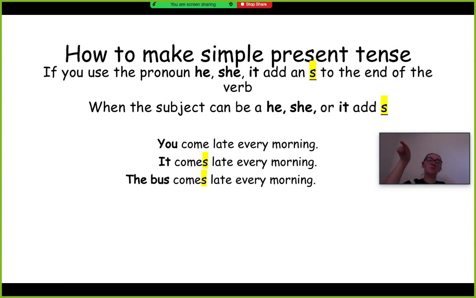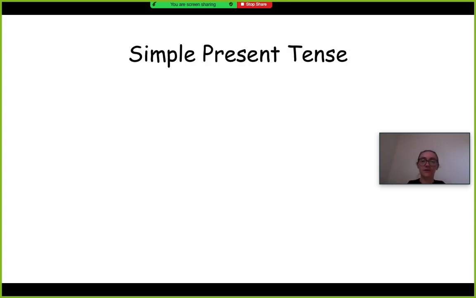You're talking about somebody else, and there's only one of them, you need to put an S at the end of the verb. So it comes late every morning, or the bus comes late every morning, or my boss comes late every morning. You know, my manager comes late every morning. My daughter goes to school late. That's another one.